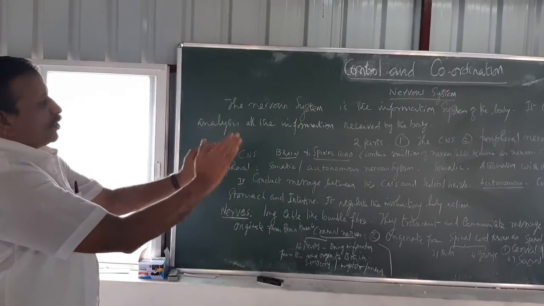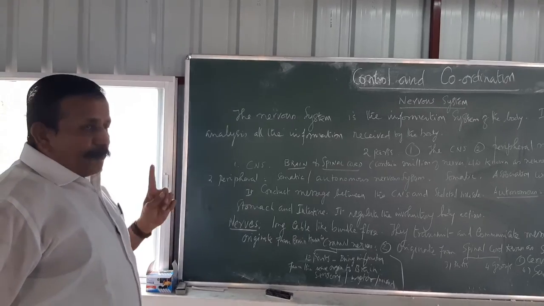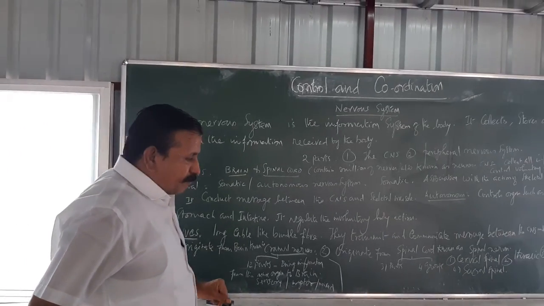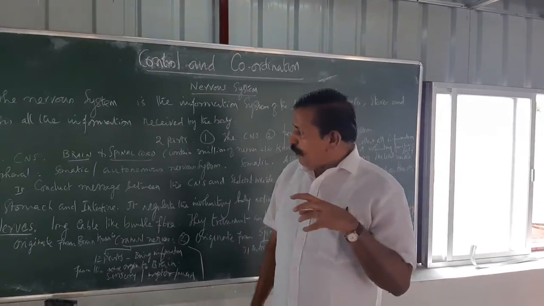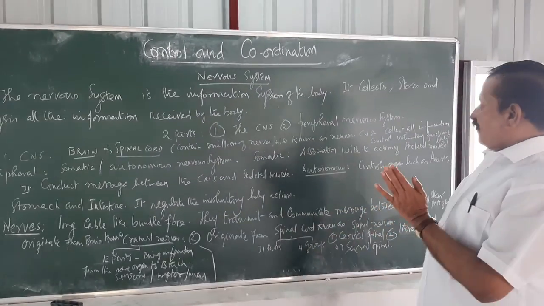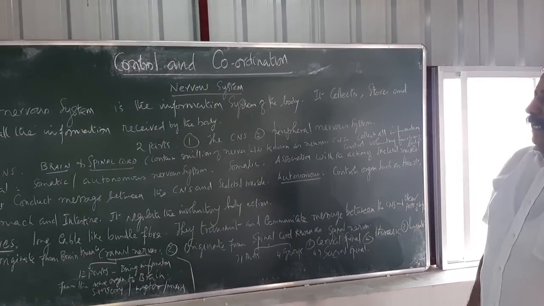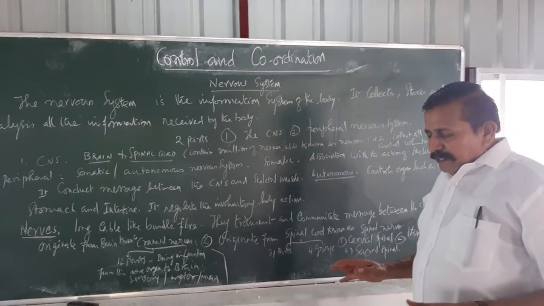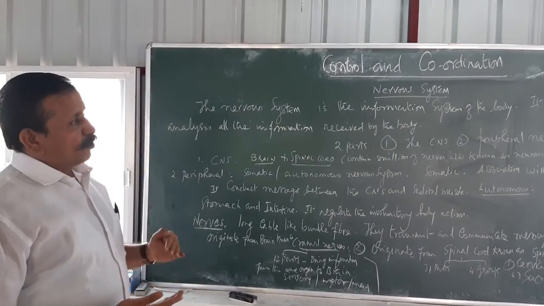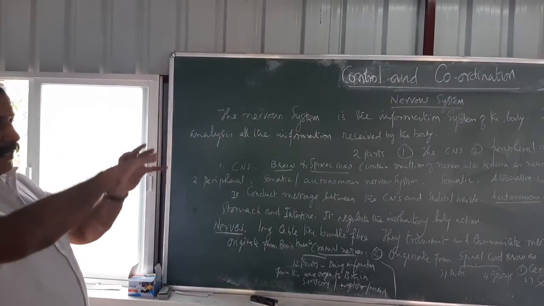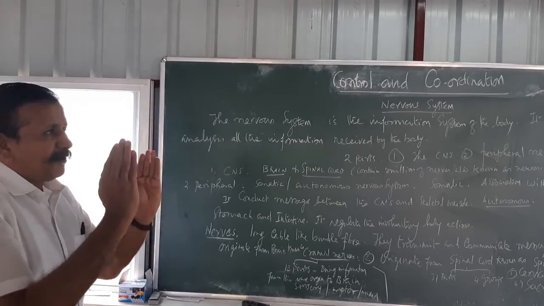The nervous system is made of two important parts. One is the central nervous system, which is based on the brain and spinal cord, and another one is the peripheral nervous system. The peripheral nervous system also comes under the control of the central nervous system.